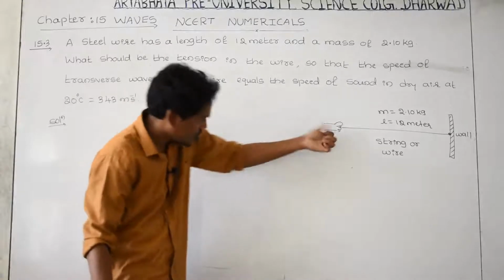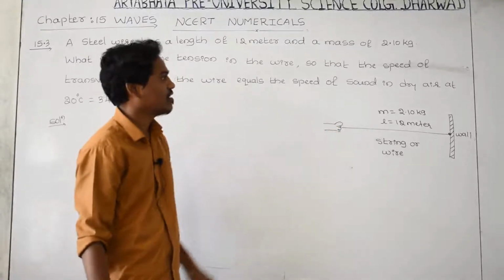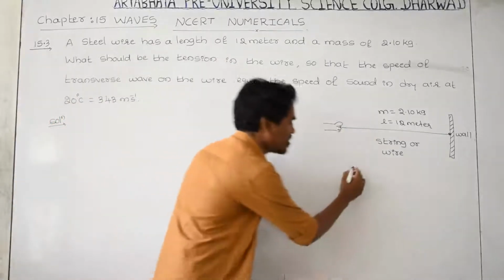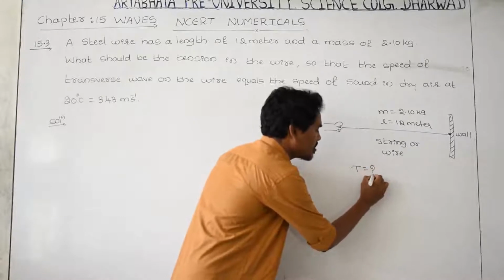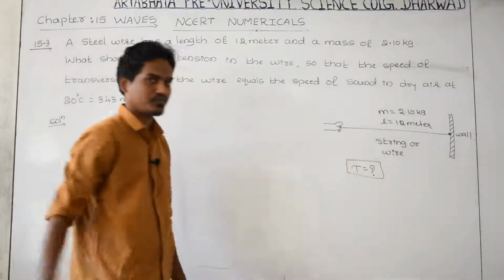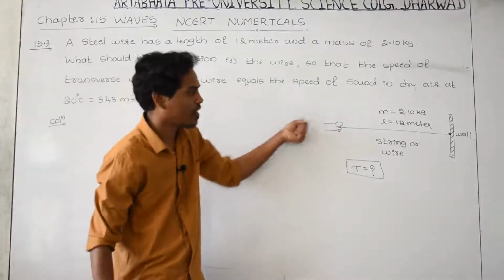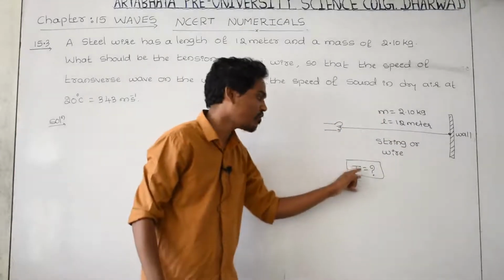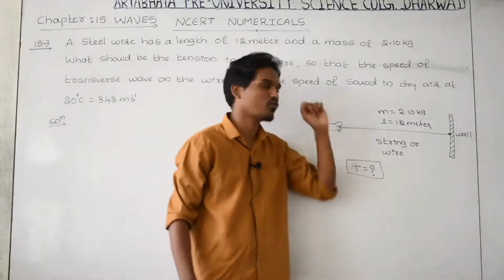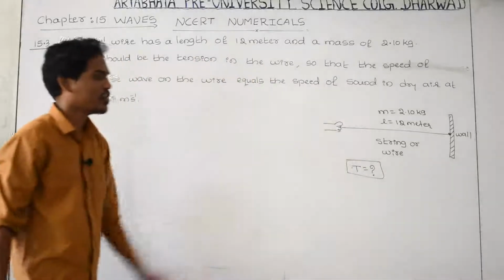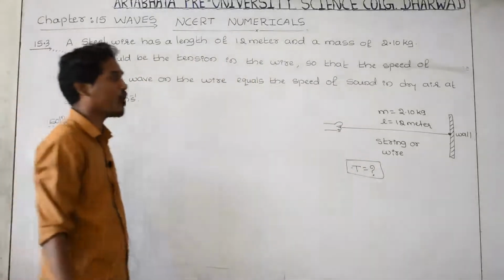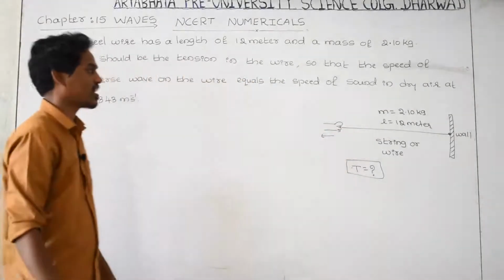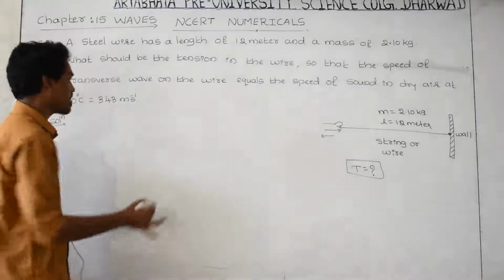Pull the wire, means stretch the wire. When you stretch the wire, tension is produced in the wire. How much tension is produced in the wire, you have to find out. If you pull, the wire will stretch. Why is it stretching? Because tension is produced in the wire. The direct question is, you have to find out the tension produced in the wire while the person is stretching it in this direction.